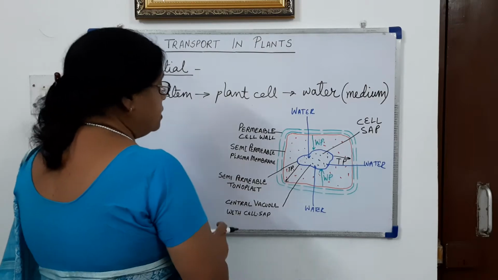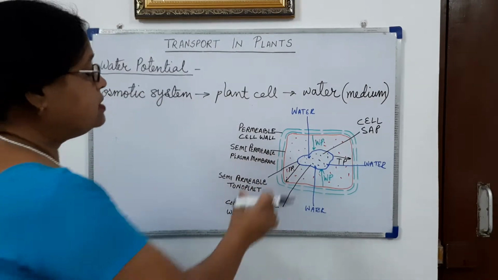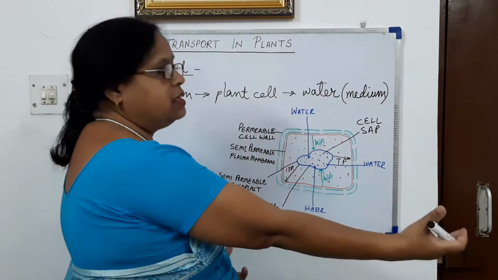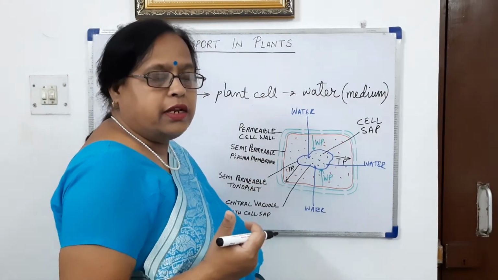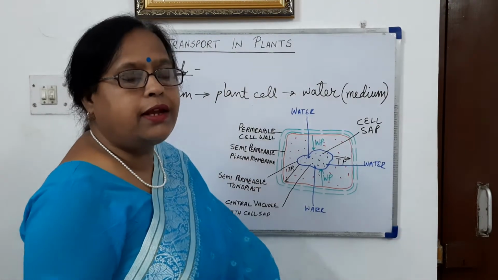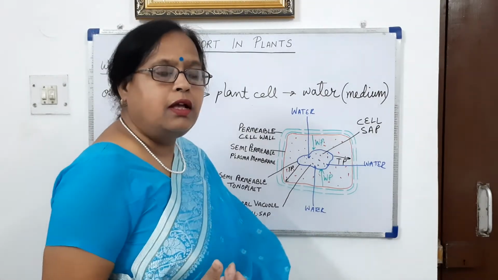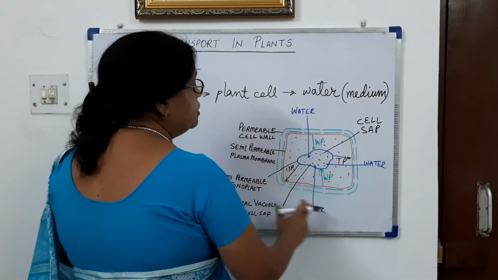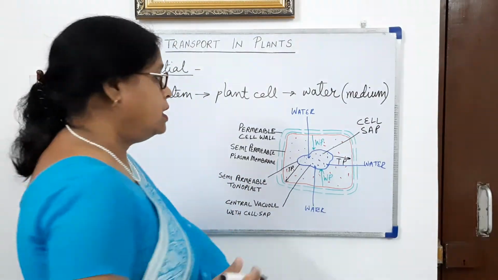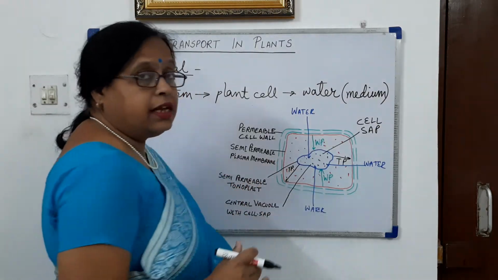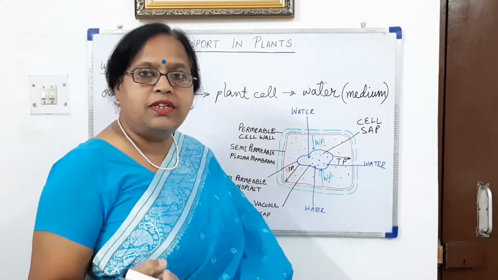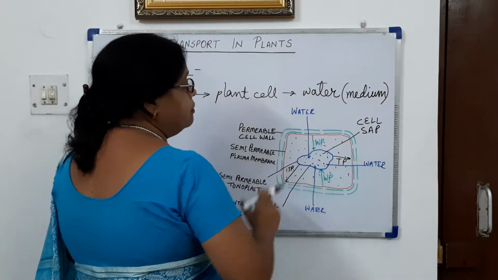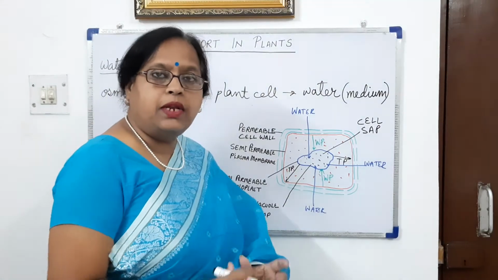Now the cell is placed in an aqueous medium, so it is absorbing water from the neighboring cell, or if it is a root hair cell, from the soil. Water enters by the process of osmosis and the cell content volume increases. Because water enters the vacuole, the size of the vacuole increases.